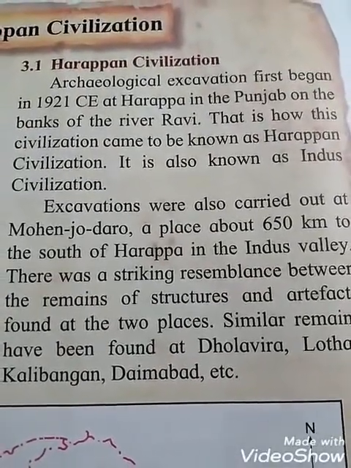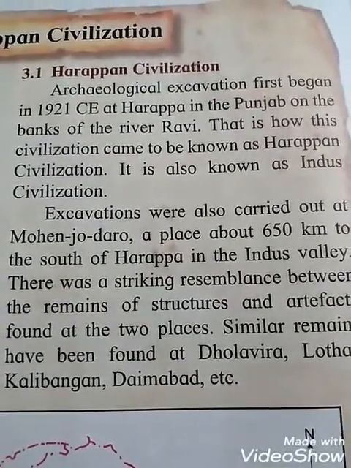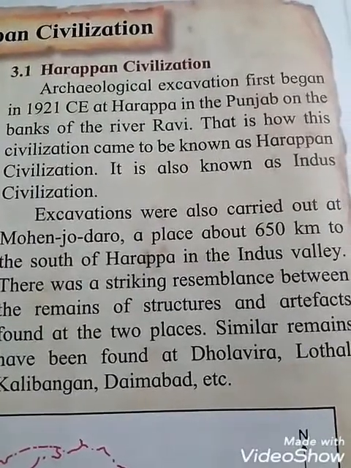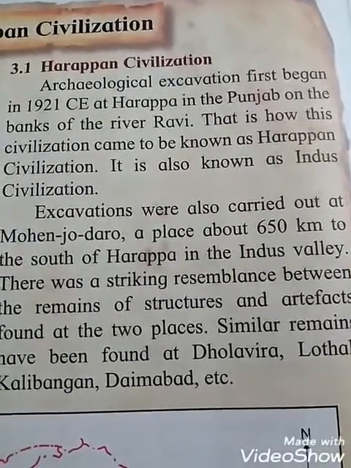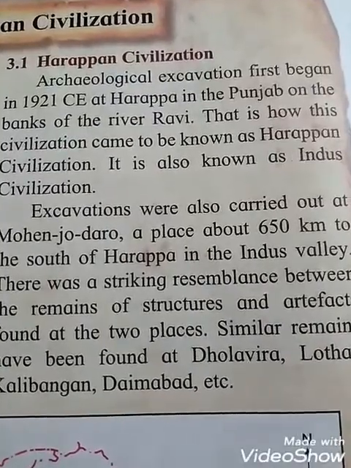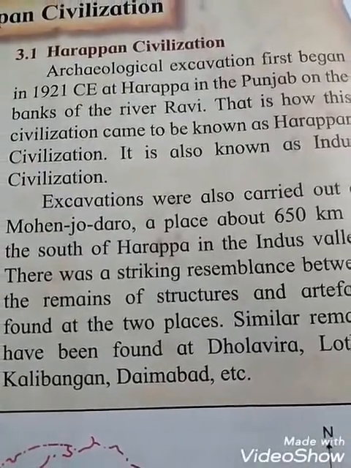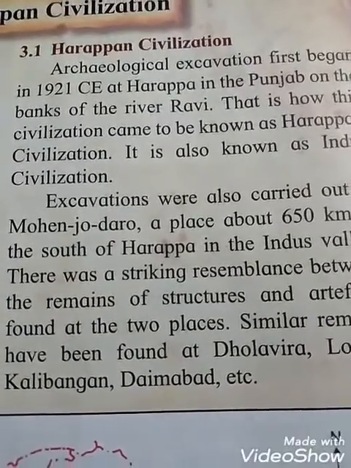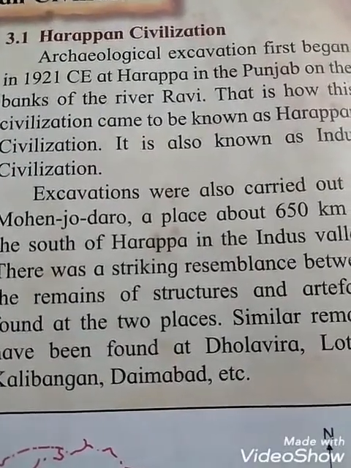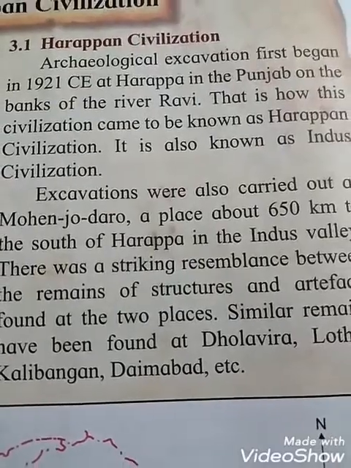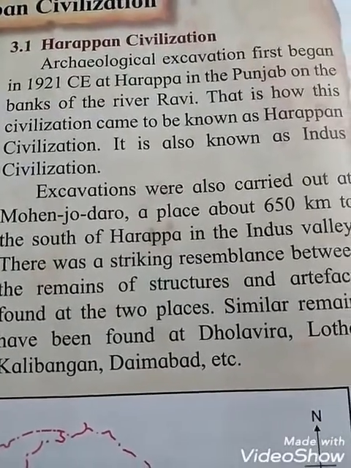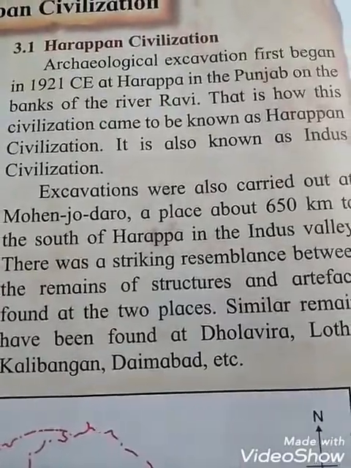See students, archaeological excavation means what? Excavation in archaeology is the exposure, recording and recovery of buried material remains. We can say archaeological excavation is whatever we are getting from inside the earth. It first began in 1921 CE, CE meaning Common Era, at Harappa in the Punjab, on the bank of the river Ravi.